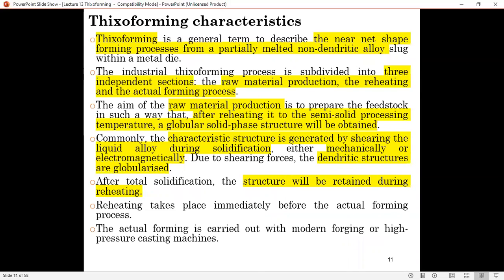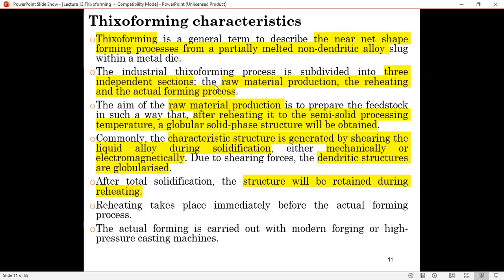So let's look at the forming characteristics of Thixoforming. Thixoforming is a near net shape forming, just like the casting process, from a partially melted non-dendritic alloy. You have to remember that the material must be a non-dendritic alloy, a spherical alloy. There are three independent sections to it. So there are three processes for this Thixoforming.